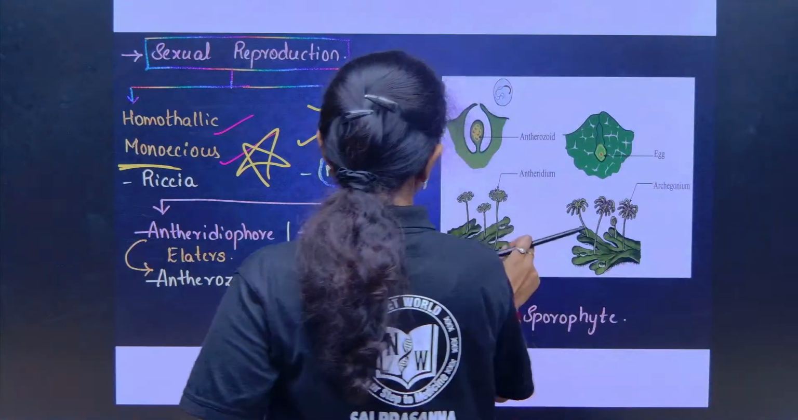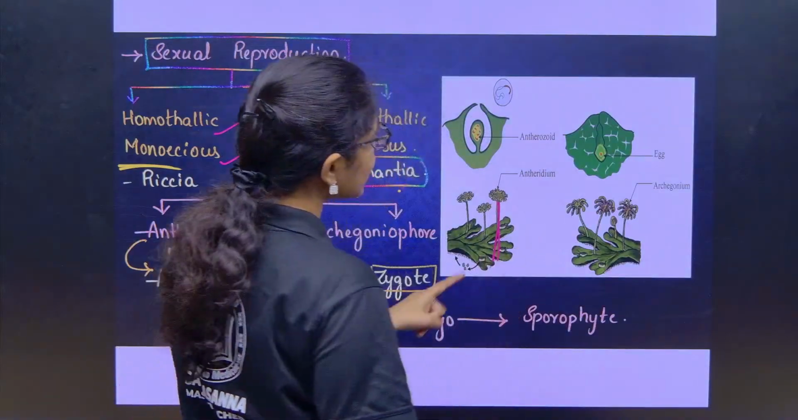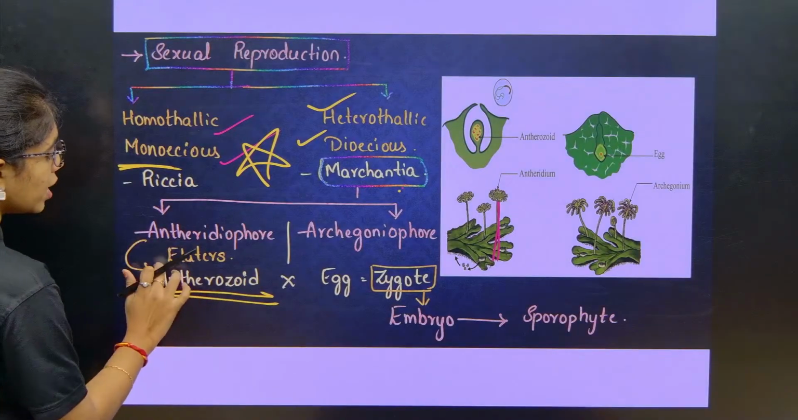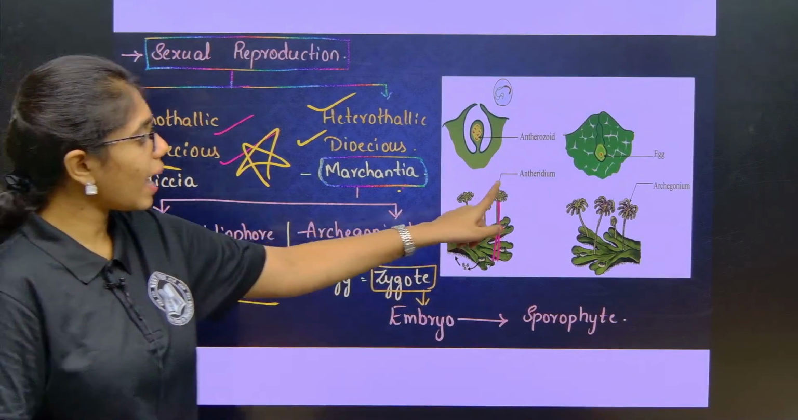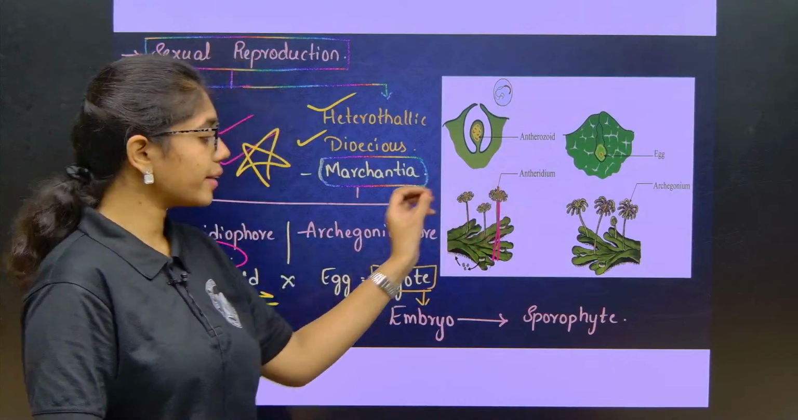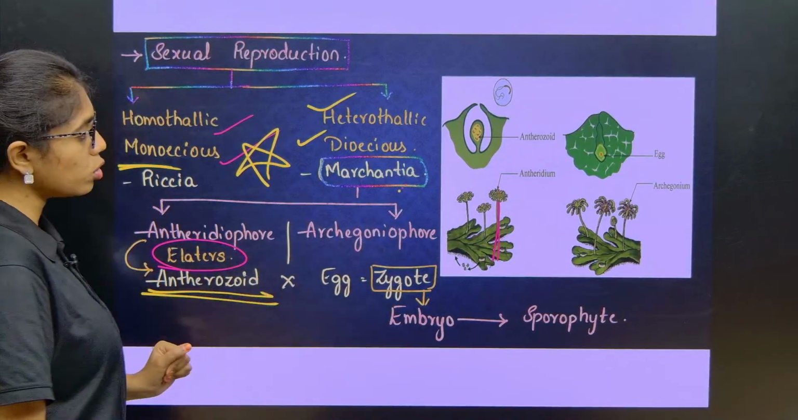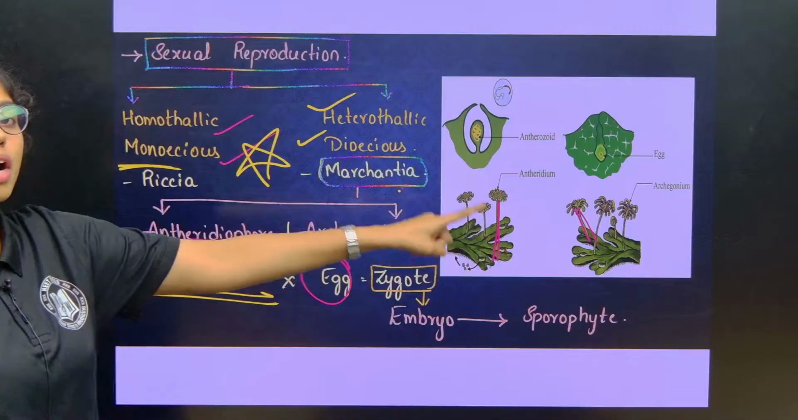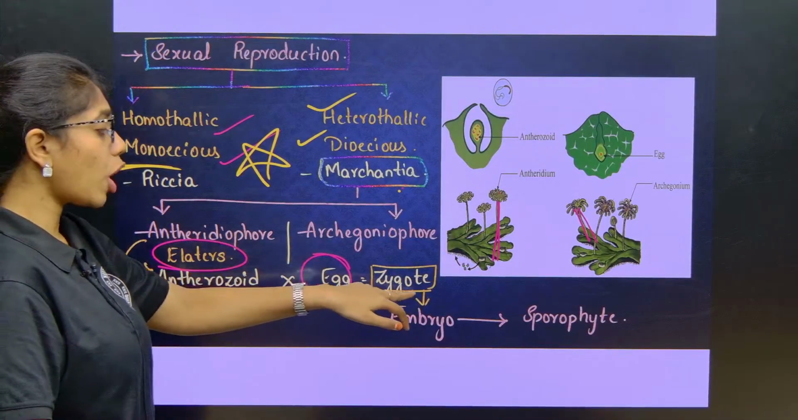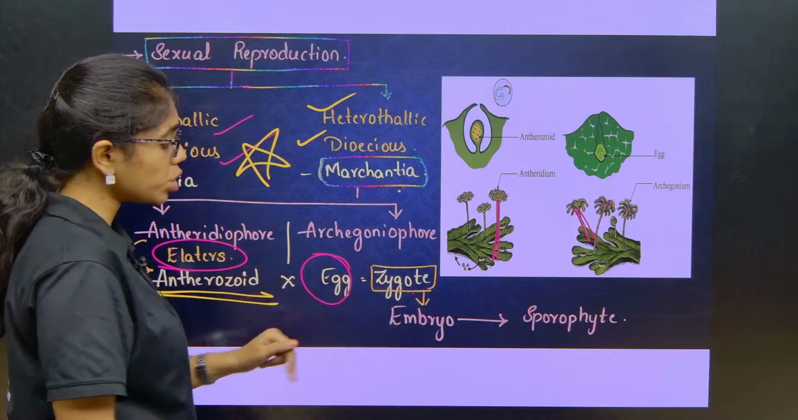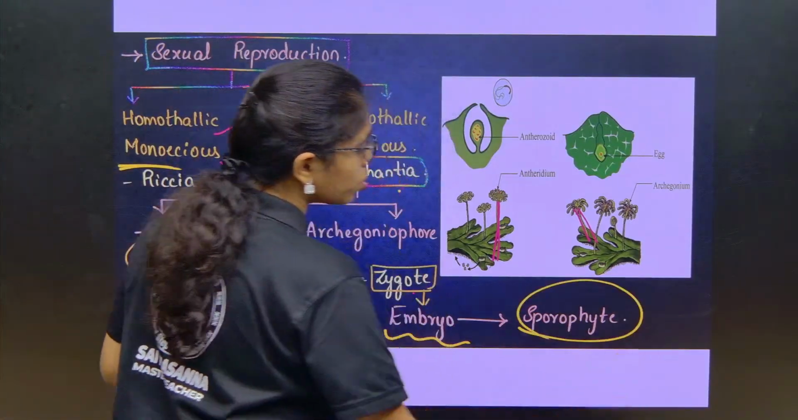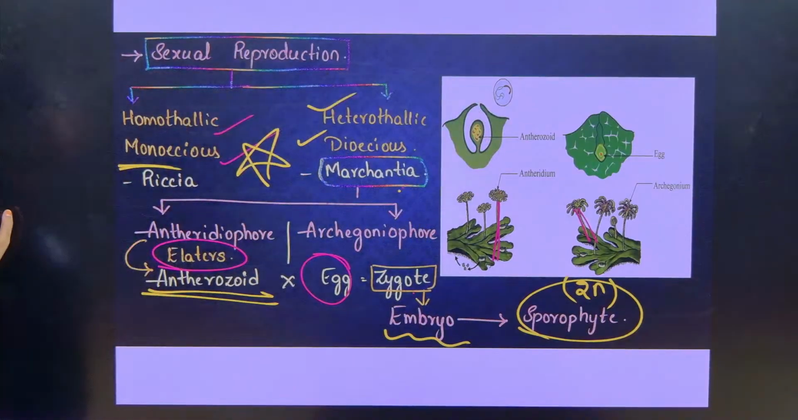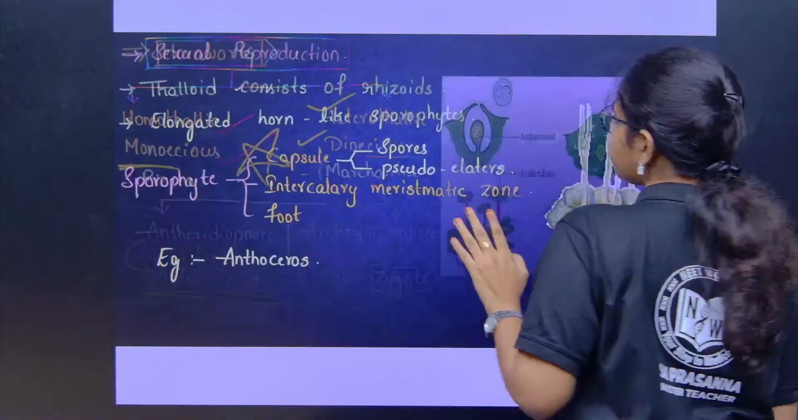In Marchantia, the stalk which is carrying antheridia is called the antheridiophore. They will release antherozoids, and they will have elaters over here. With the help of elaters, they will be releasing antherozoids, and the archegoniophore will bear the egg. Here again the site of fertilization is the archegonia, and the product of fertilization is the zygote, which is differentiated into an embryo that matures into a diploid sporophyte. This is all about sexual reproduction.